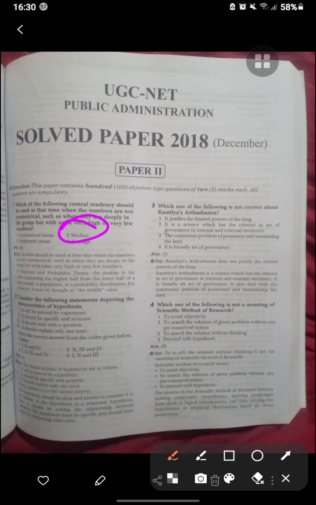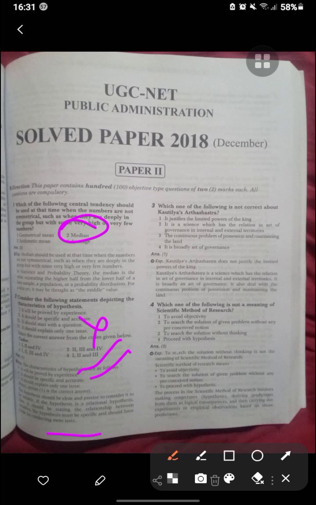Now consider the following statement depicting the characteristics of hypothesis. A hypothesis should start with a question that is not true, but it should be specific, accurate, and explain only one issue. So it is precise. If the hypothesis is a relational hypothesis, it should state the relationship between the variables, and be specific.